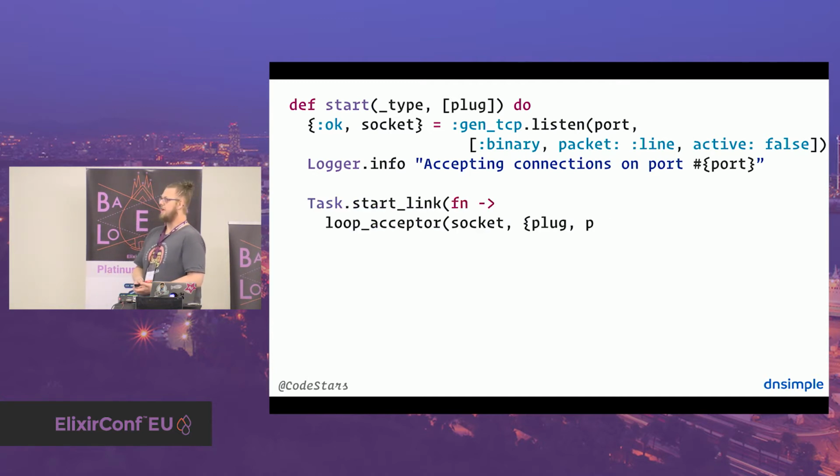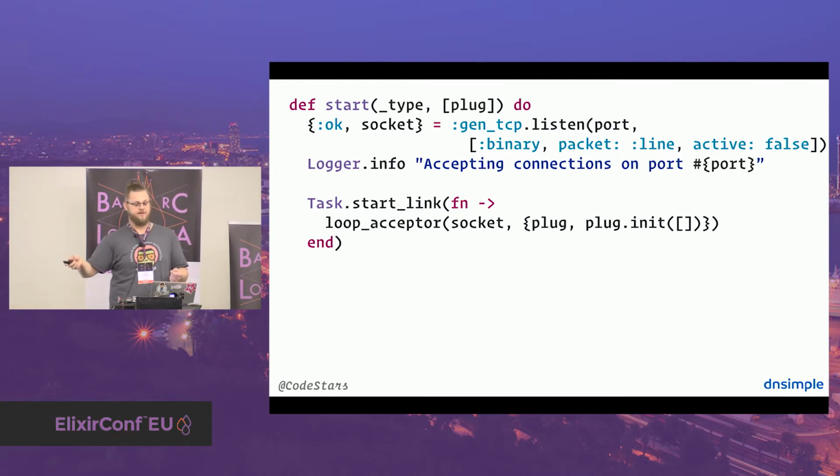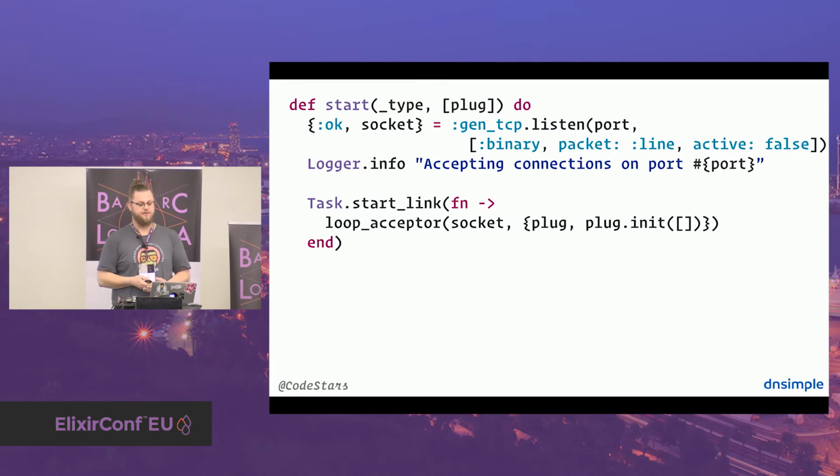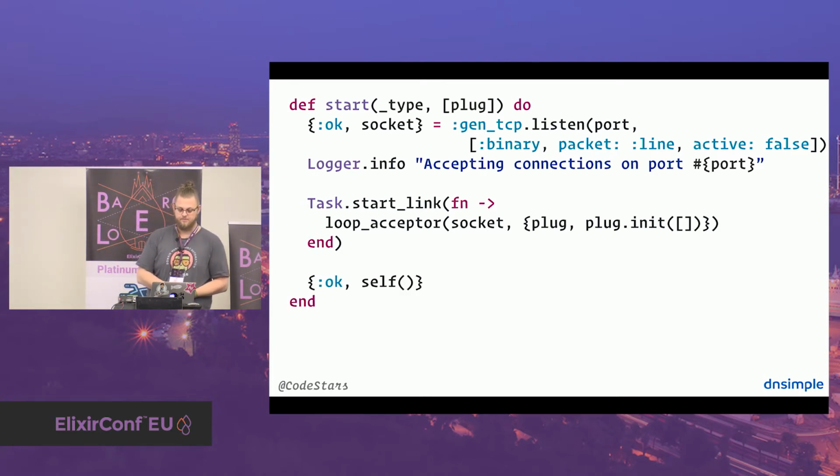Here you see the only concurrency thing I needed to put in here, because this is an OTP application and OTP applications need to return immediately. So I got the control flow in this task in order to step out here and then return :ok and the PID of this thing. So that's the interesting code part in here, right?